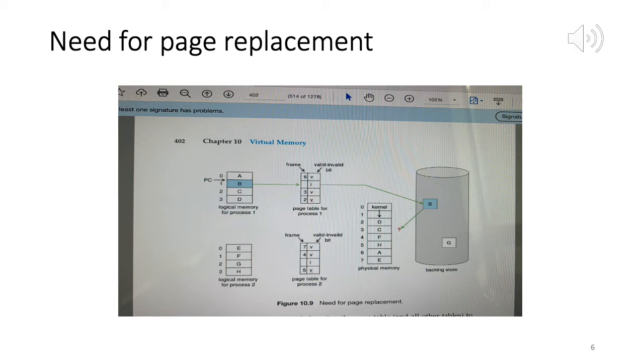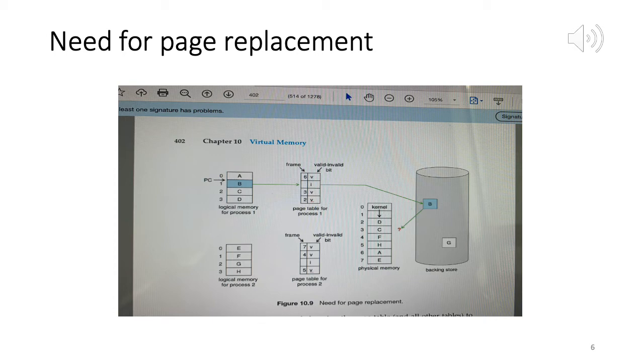For process 2, page 0 is in physical frame 7, page 1 is in physical frame 4, page 3 is in physical frame 5, and so on. Likewise we have the page table for process 1. A is in frame 6, D is in frame 2, the last entry of page table 1, and C is in frame 3, the second last entry in page table 1.